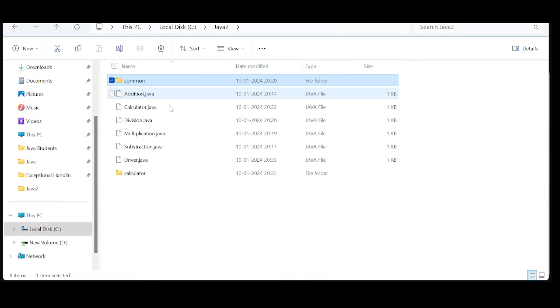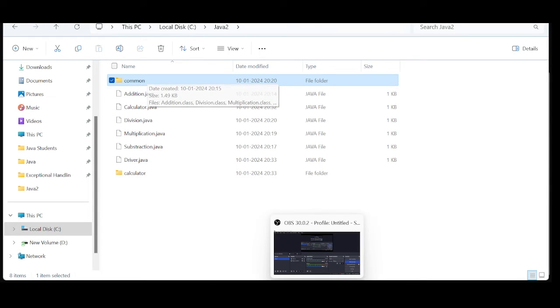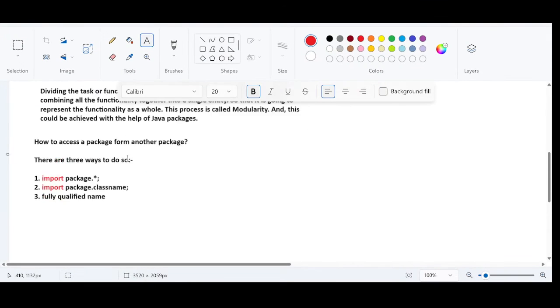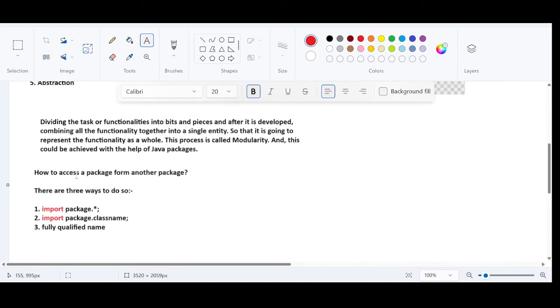Let us check that. We have a calculator and we have a common package. Now what is the theory that we have understood? We go back. What did I just say? How to access a package from another package.